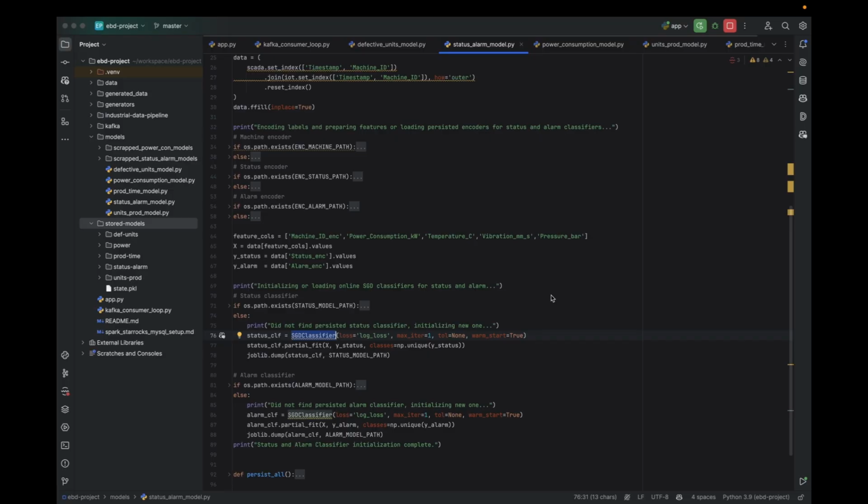Coming to forecasting and predictions, we use supervised ML classification, regression, and clustering with all raw IoT, SCADA, and MES fields as features, plus additional engineered features, namely energy efficiency, defect rate, production efficiency, and throughput. With these features, we are trying to predict machine status, alarm codes, power and energy needs, unit output, defect counts, production time, and even optimal machine operator pairings in order to maximize performance in terms of outputs.